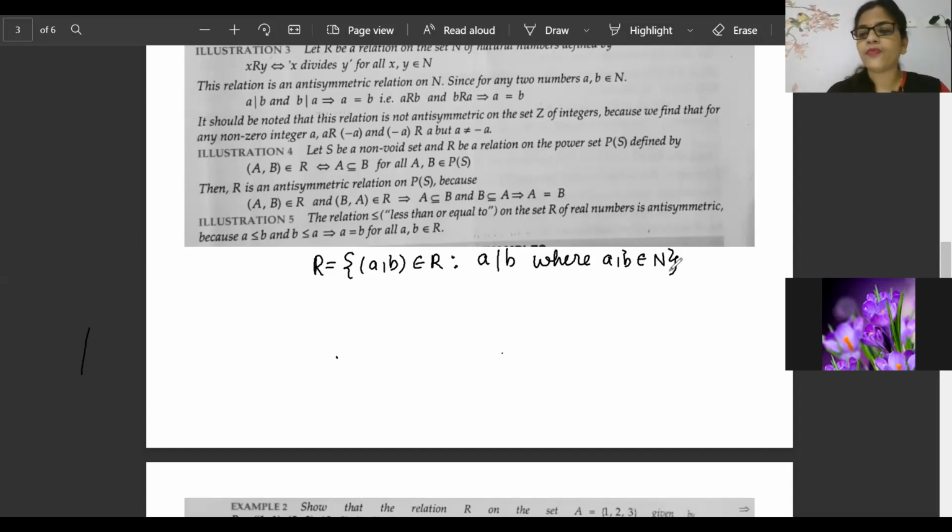One very important point is that from the Cartesian product of N cross N, whatever relation you are taking out, all the elements of that relation will be capable of dividing, B by A. Like 4 by 2 is there, so they will be capable of dividing. Let's see how. So first we will start with reflexivity.